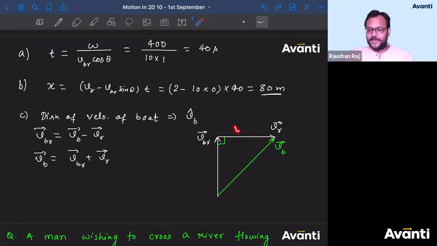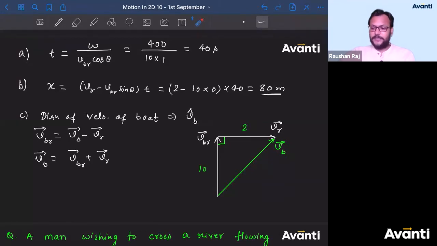Alright guys. So this is VR, what is it? How much is it, children? 2, right? So 2. VBR is 10. So you have to give the angle made by VB with the reference line. Here, there are two references. One of them is VR, the other one is VBR. You can give any of the angles. All right? Yes, Targata.